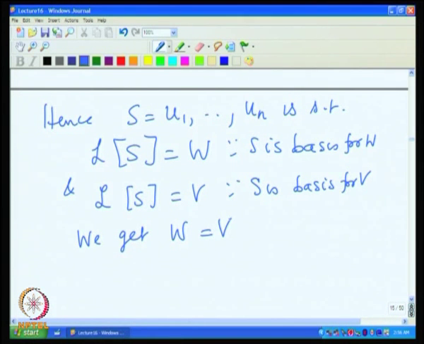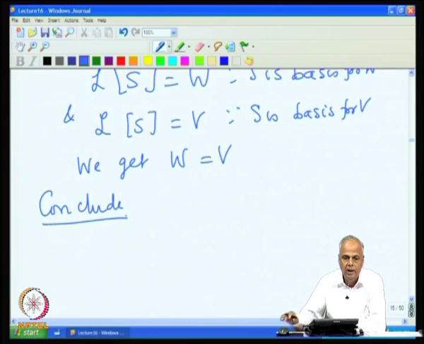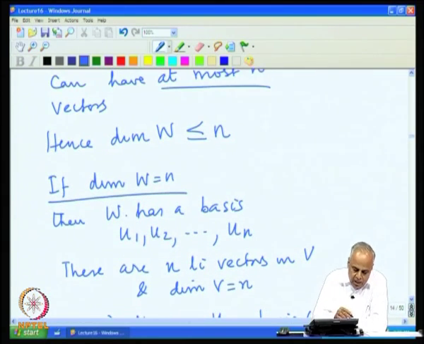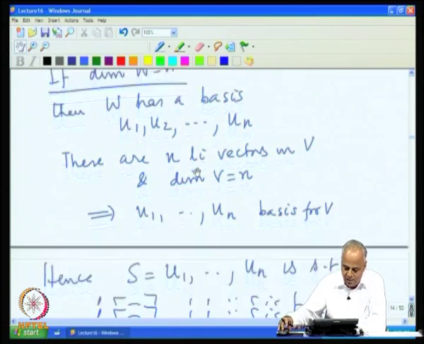So, what is it that we can conclude? If we take any subspace of an n dimensional space, its dimension is less than or equal to n, but if its dimension is n, it must be the whole space, otherwise its dimension should be strictly less than n.